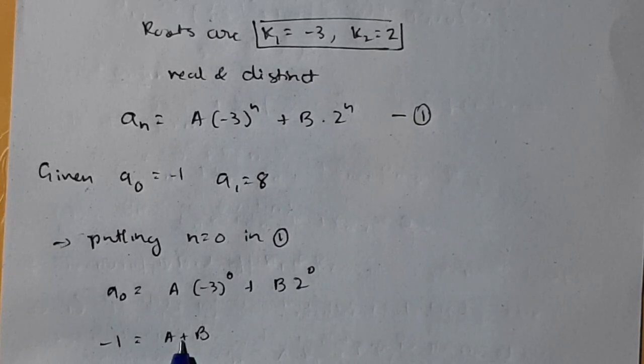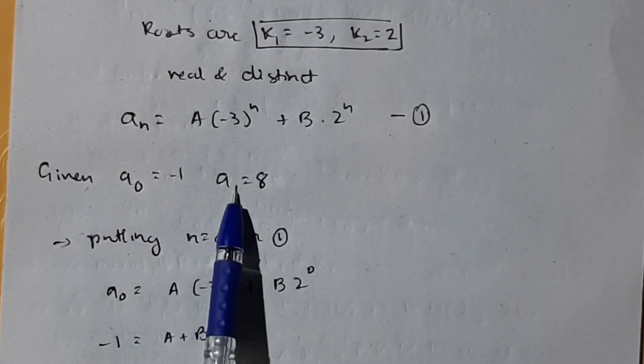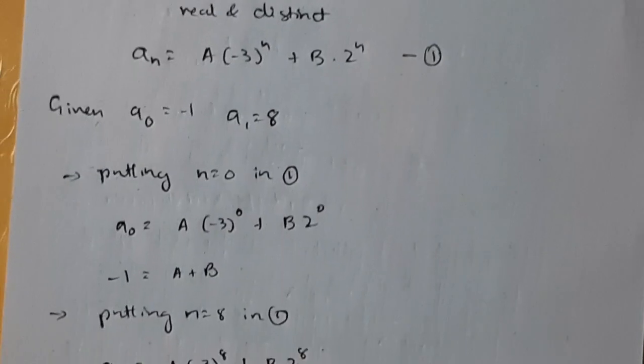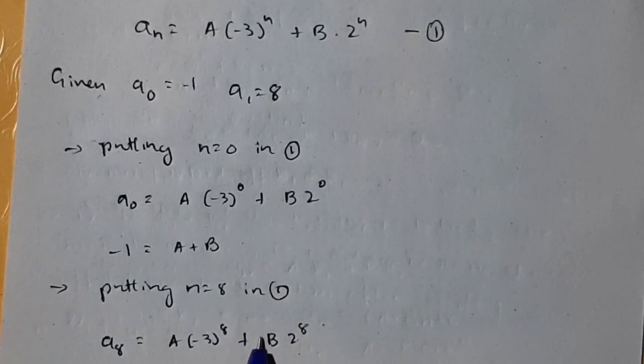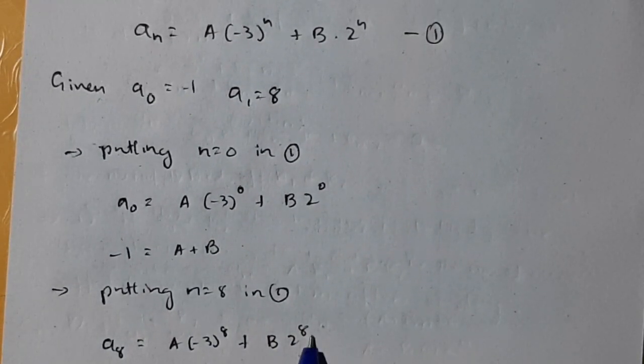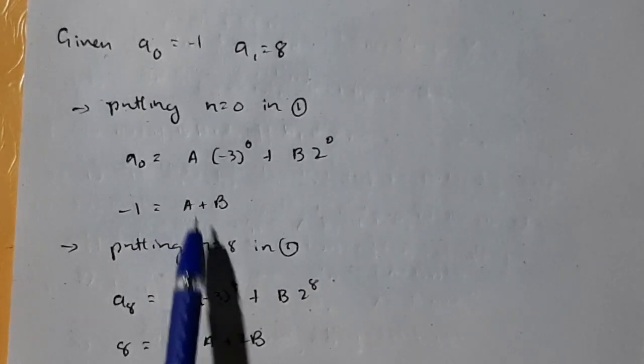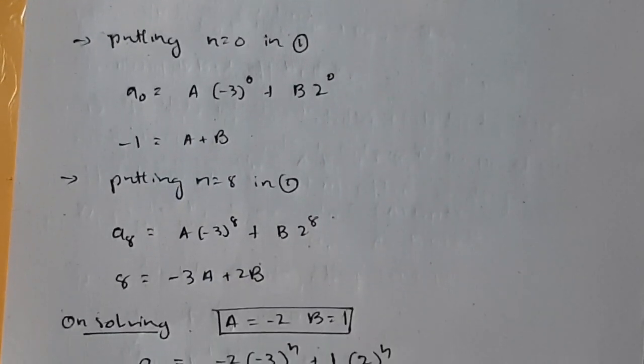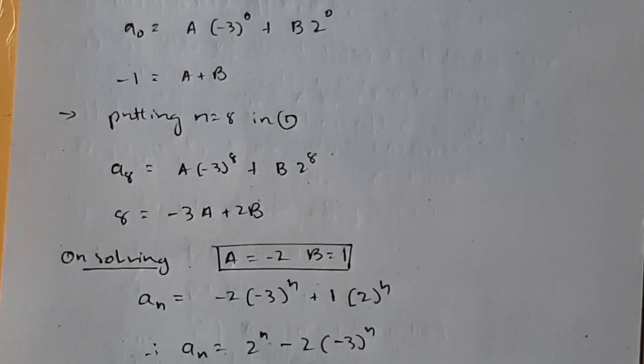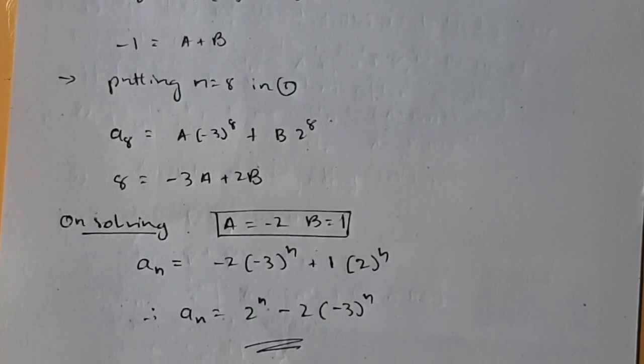You will have one equation, a plus b. Now for the second one, a_1 is equal to 1, put n as 1. You will have this formula here, and you will have another equation. You will have these two equations. After solving them, you will get the values of a and b, which you will substitute in the main equation, and that will be your final answer.